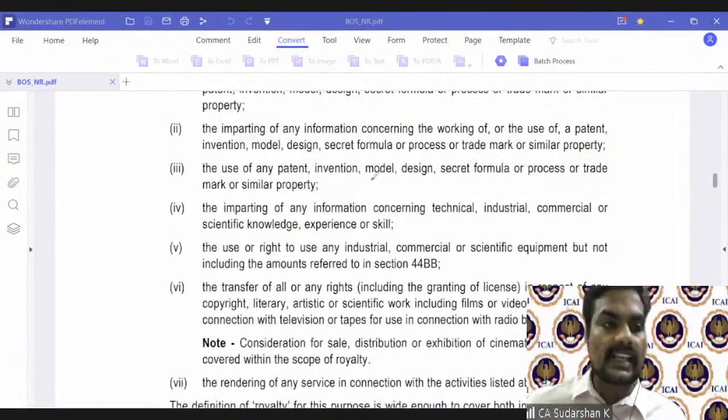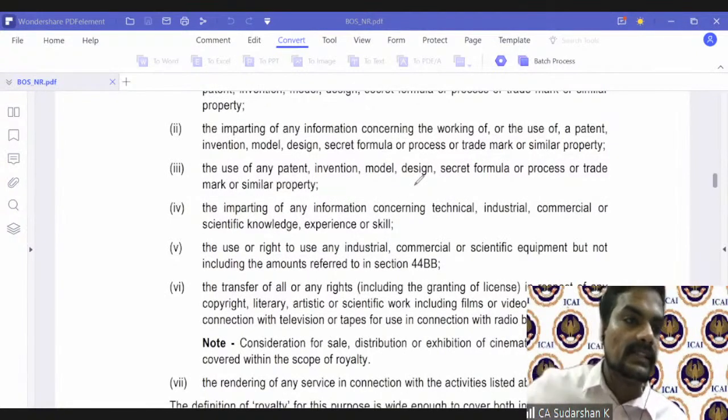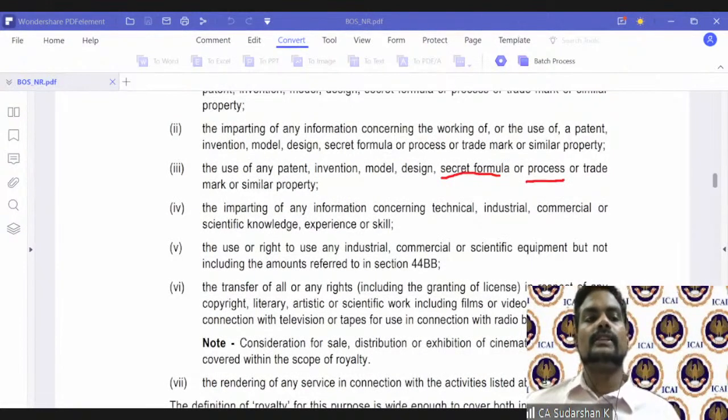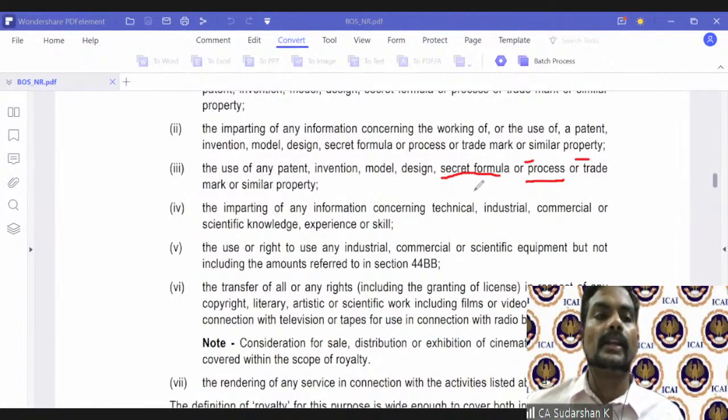Now, this is exactly from the Act, the one before your screen. Question is, secret formula or process. So there is no comma here. Oxford comma is missing. So would you read it as secret formula, secret process, secret trademark or similar property? Or secret formula is one and process is separate.